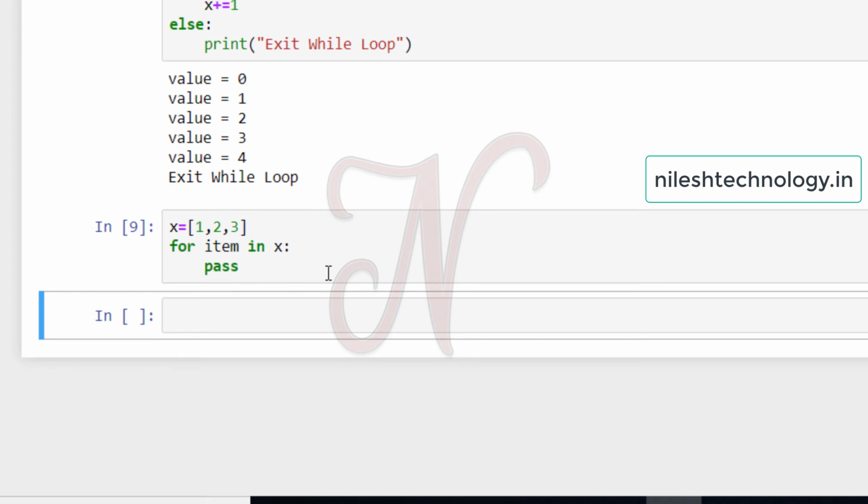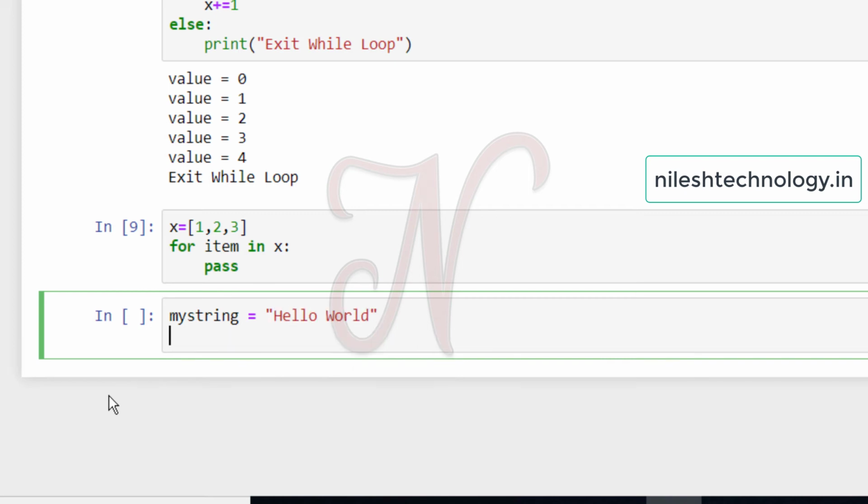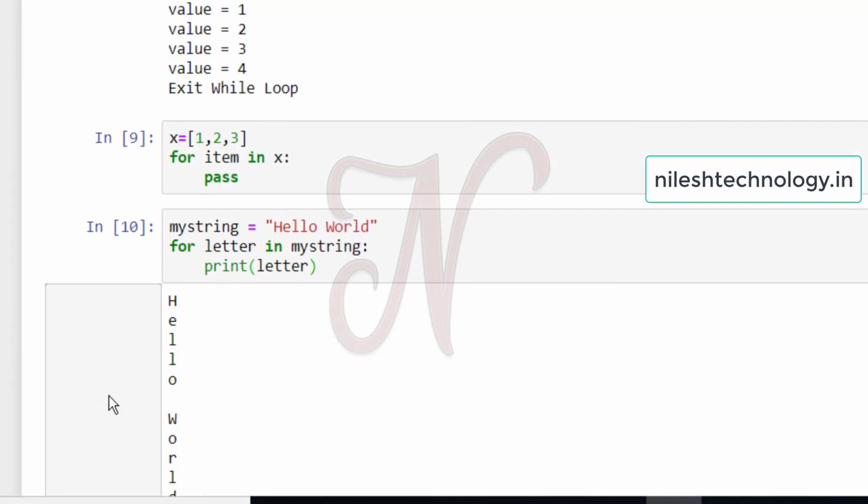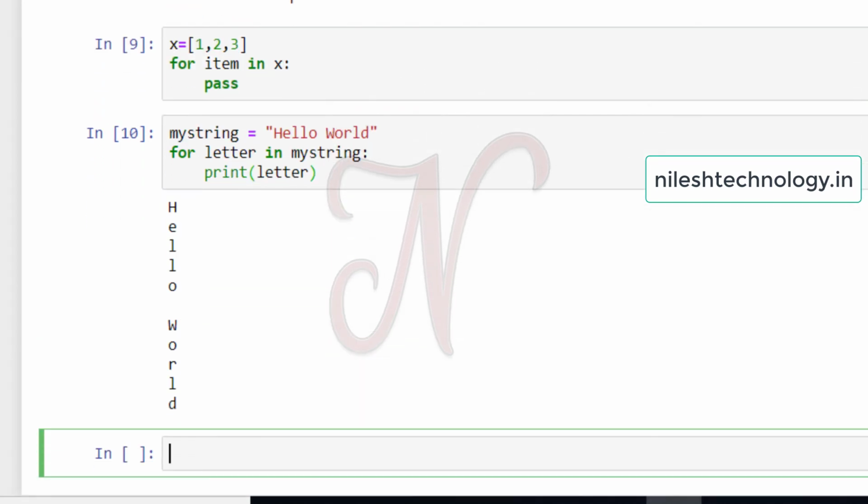Then my next example: my string is equal to hello world. Then for letter in my string, print letter. My output is hello world, with all the letters printed one by one.